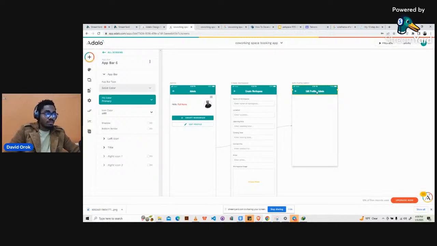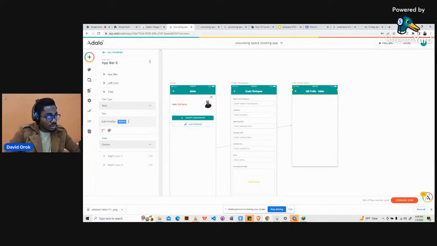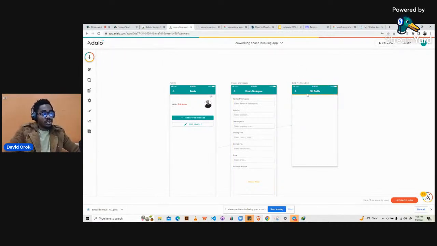If you click on the app bar itself, that's the section here, you will see something called title, right? So you click on the title, then you can just remove the part you don't want. So I'll just take these ones off, and so we have just edit profile. So this is what the user, the admin, will see. But when you're designing your application, you can see edit profile admin. And when we are pointing a particular button or component to a screen, you will be able to know where you're pointing it to.